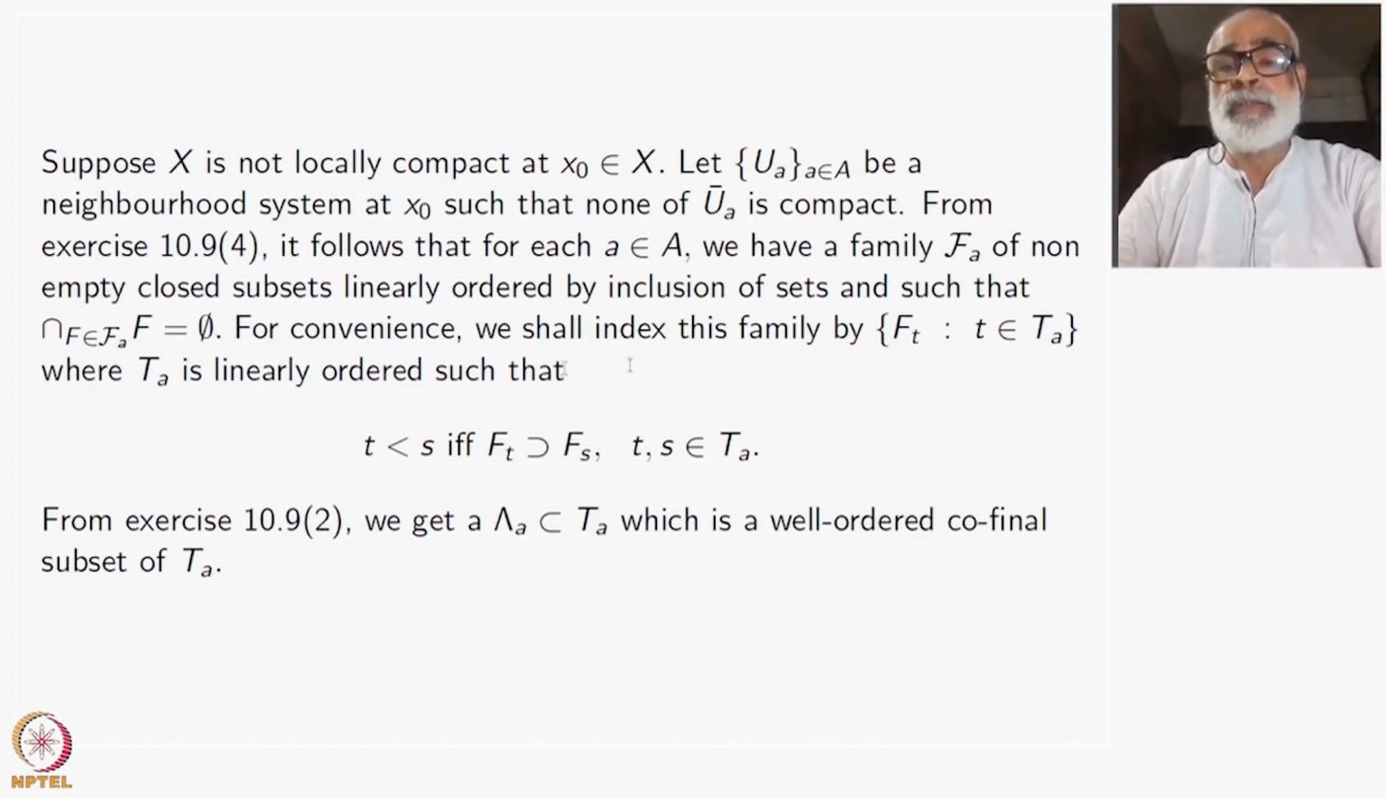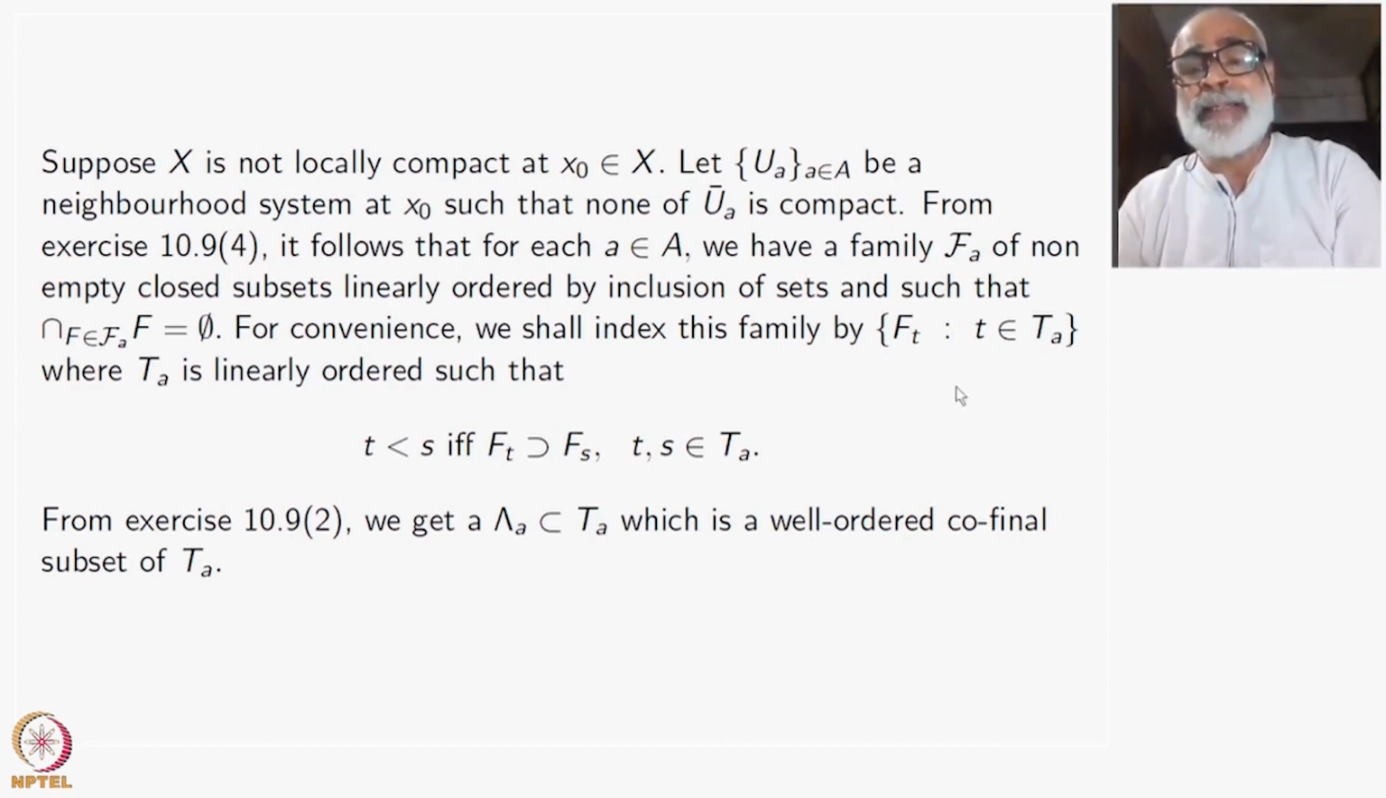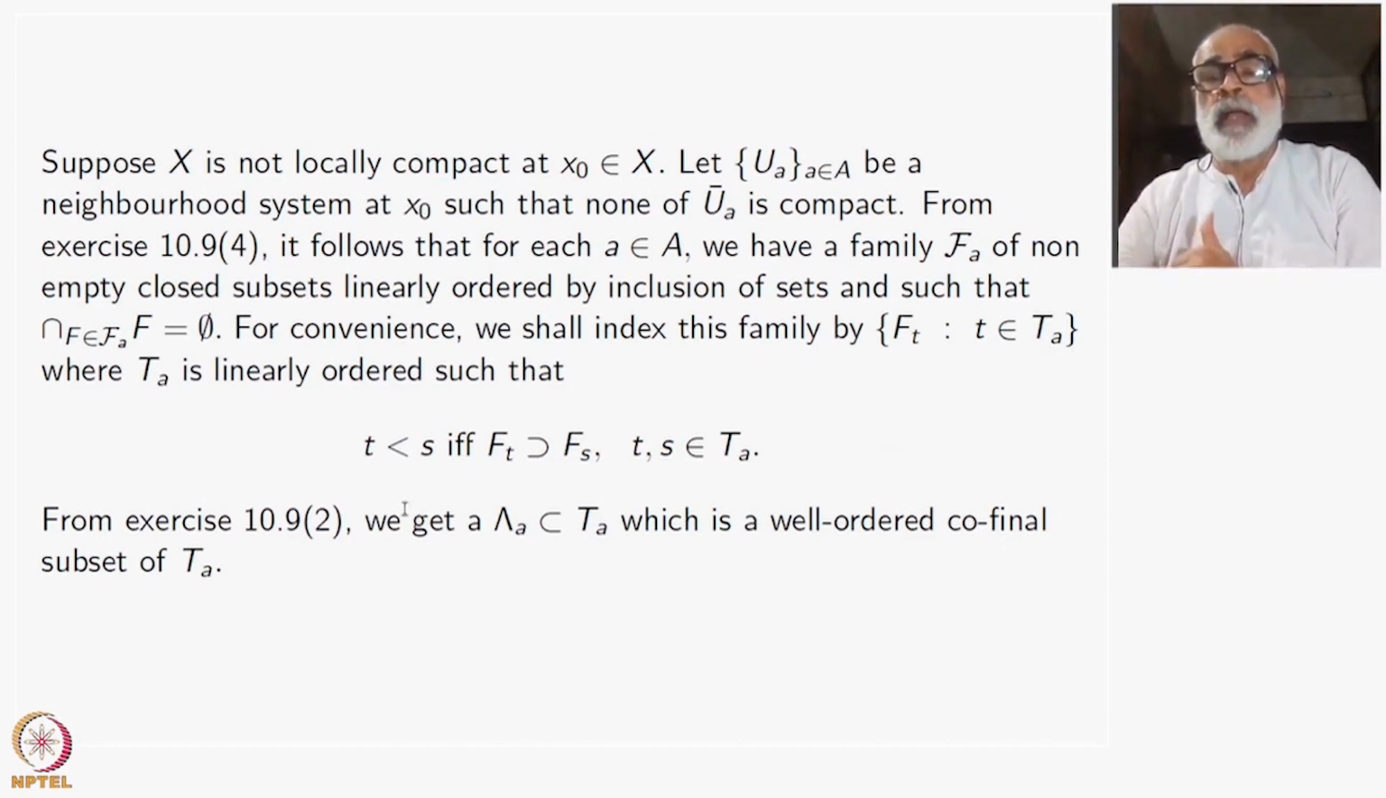For convenience, we should index this family. I could have just written F_A, but each F_A has to be indexed, right? So I fix an A, then I am indexing it by F_t, t belonging to T_A. So T_A is the indexing set. That indexing set itself gets a linear order as follows, namely t is less than or equal to s if and only if F_t contains F_s, reverse order. Okay, so t and s belong to T_A.